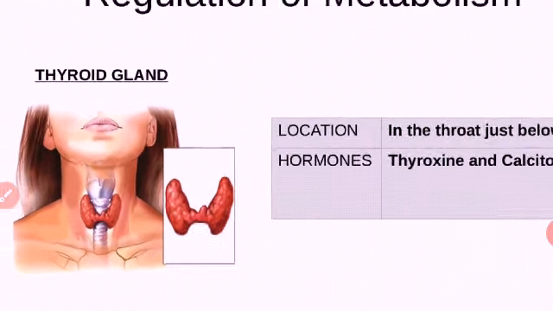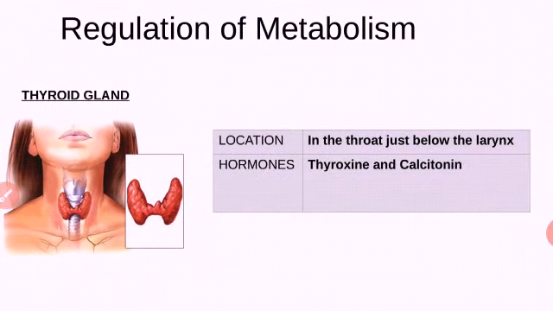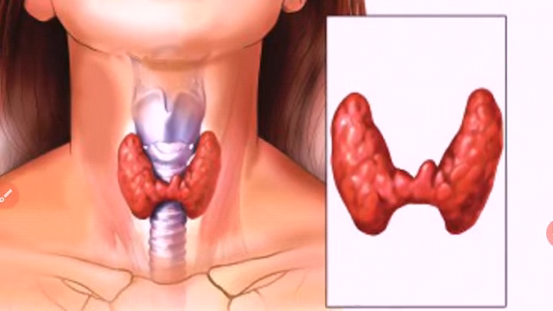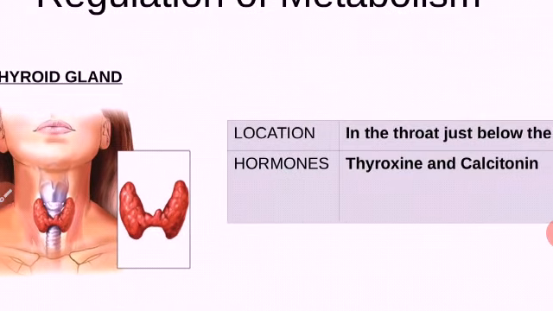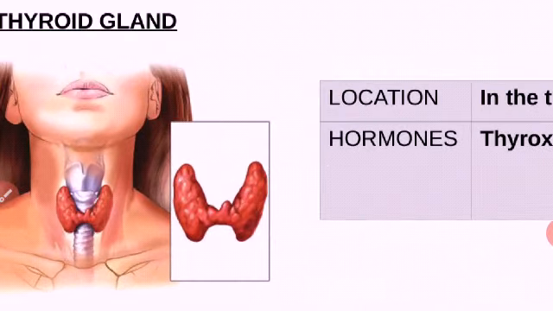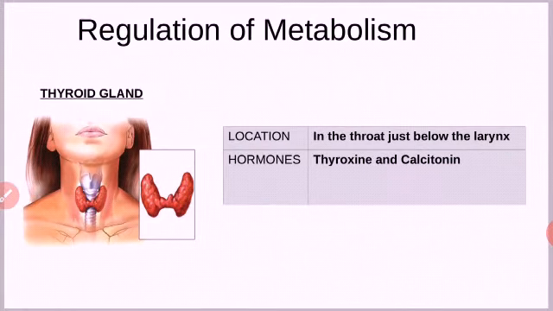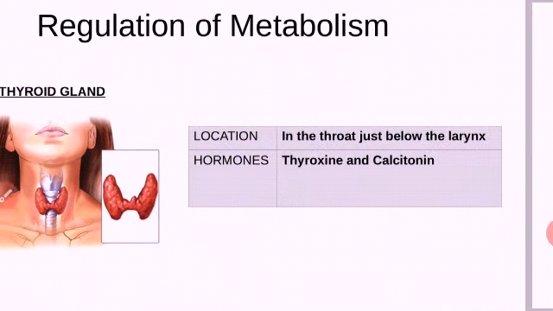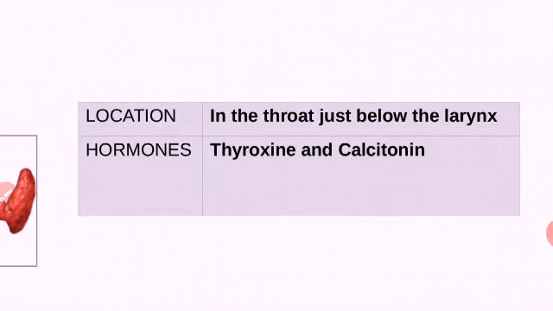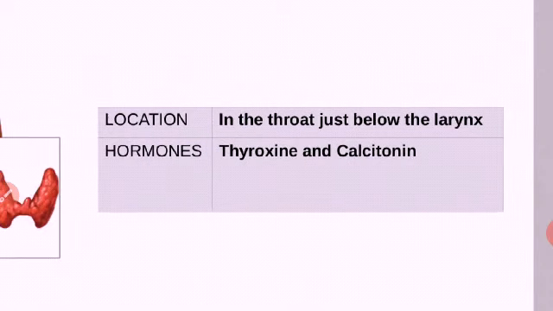Now let us see the thyroid gland location. Where is this thyroid gland located? In the throat, just below the larynx. You can see the figure here. This is the throat and the location is just below the larynx. Then hormones. There are two hormones produced by the thyroid gland, thyroxine and calcitonin. Thyroxine is a hormone. Another hormone is calcitonin.